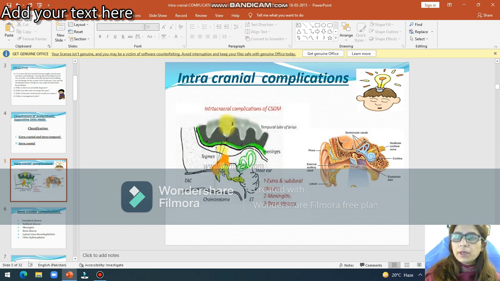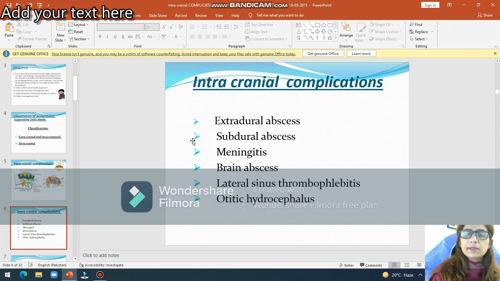So recall anatomy of the middle ear. Roof is formed by tegmen tympani. So whenever there is erosion of the tegmen tympani, infection will involve the intracranial cavity. If it is outside the dura, it is called extradural abscess. If it is inside the dura, it is called subdural abscess. And then there will be inflammation of the meninges, that is called meningitis. Then intracerebral abscess formation, and then lateral sinus thrombophlebitis, otitic hydrocephalus. So all these are the intracranial complications.